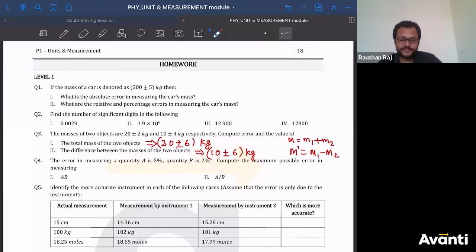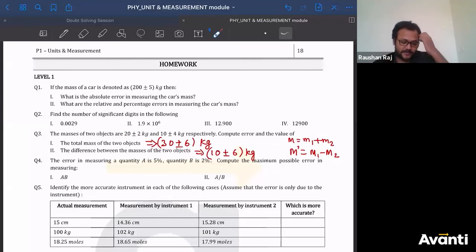Alright guys, just imagine the second part. If you analyze the second part, out of 10, plus minus 6 is the error. So if you are having two quantities like this, and if you subtract these quantities, what will happen to the error? Error will be added. So out of 10, 6 is an error. तो बहुत ही खराब मेजरमेंट है, मतलब ये बहुत खराब है. ठीक है बच्चा लोग? Yes, Kirtan, correct.